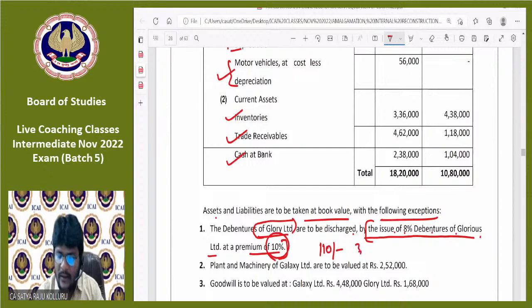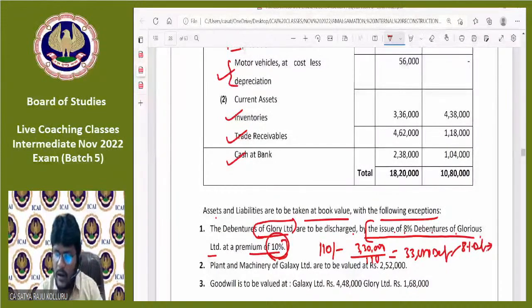Now for 3,30,000, if it is 110 rupees each, how many debentures do we need to issue? Out of this, go to the capital, that is debenture capital, 8% debentures. Sorry, it is 3,30,000 divided by 110, not 33,000.